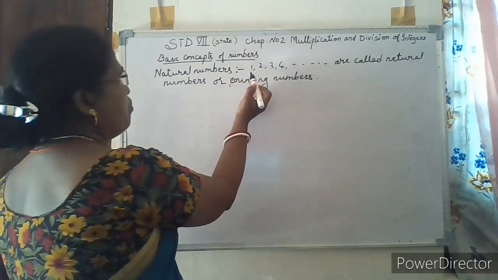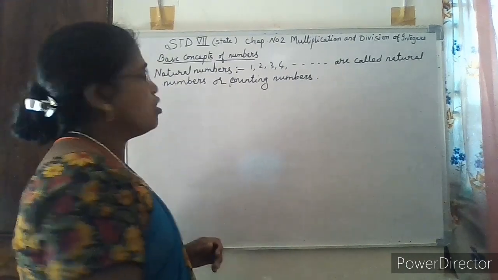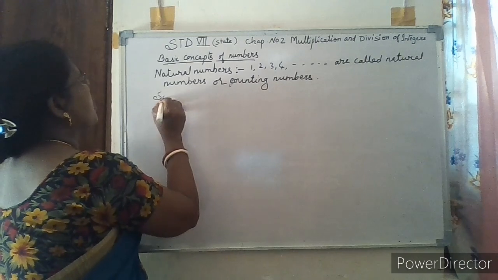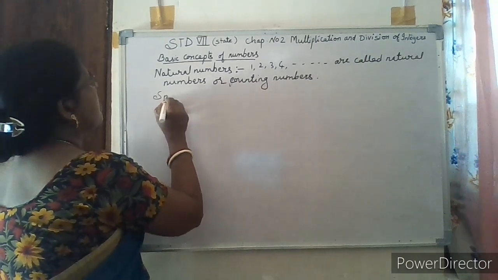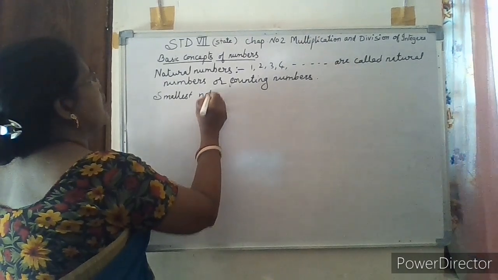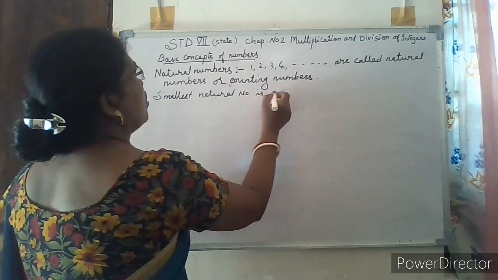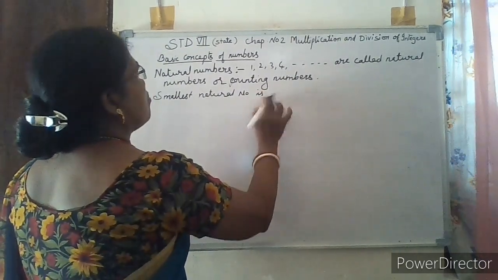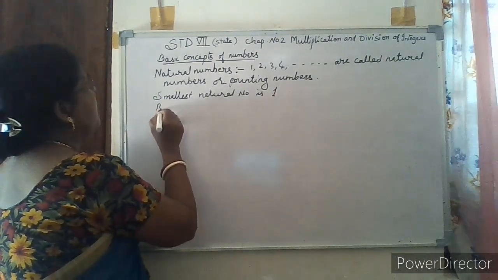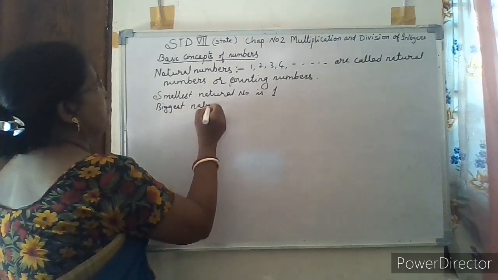Now we know natural numbers start from 1, 2, 3, 4. So we can say the smallest natural number is 1. But can we say the biggest natural number?